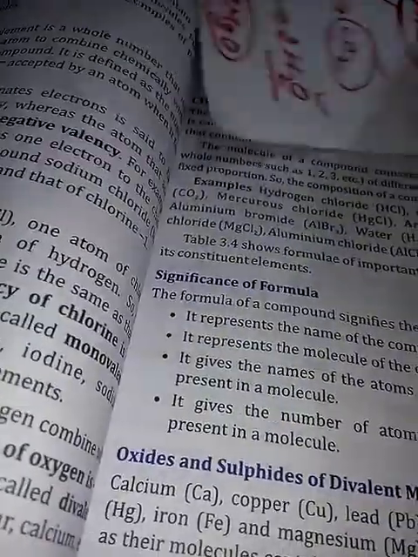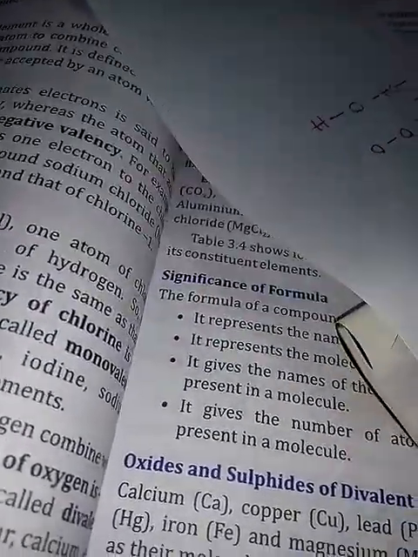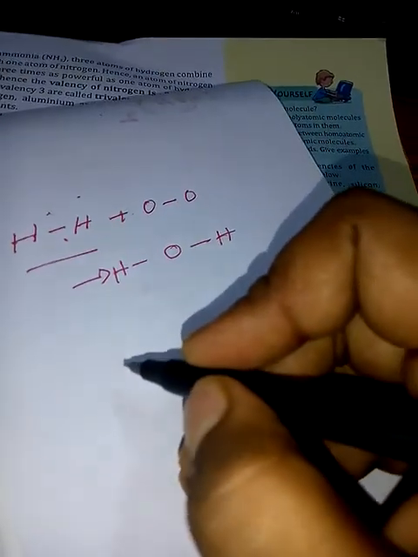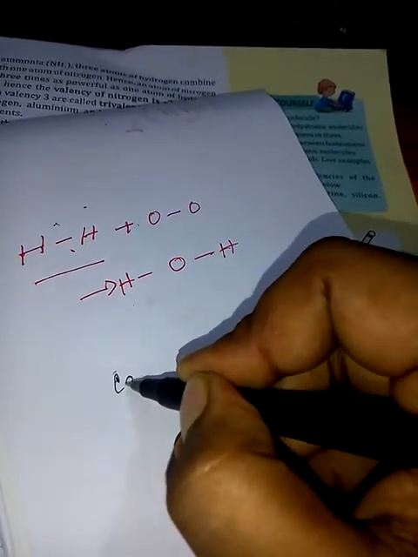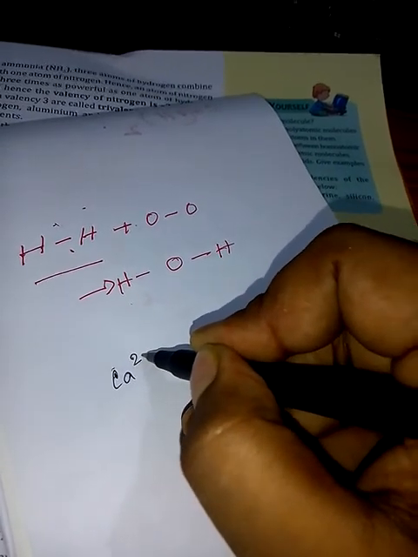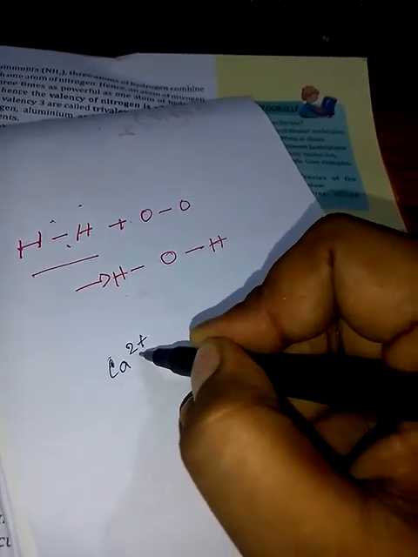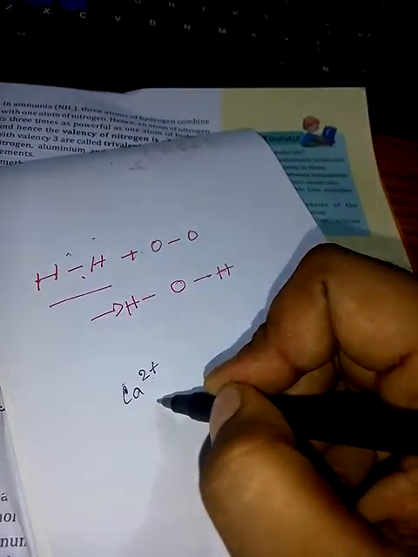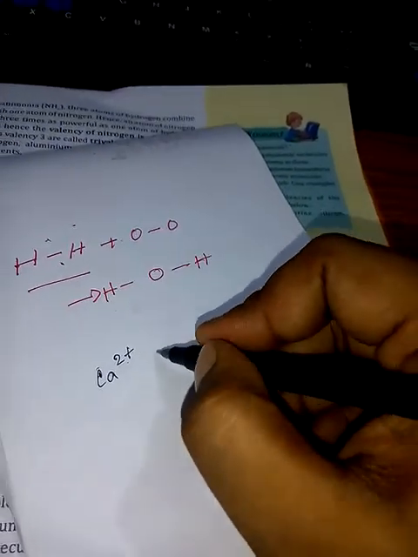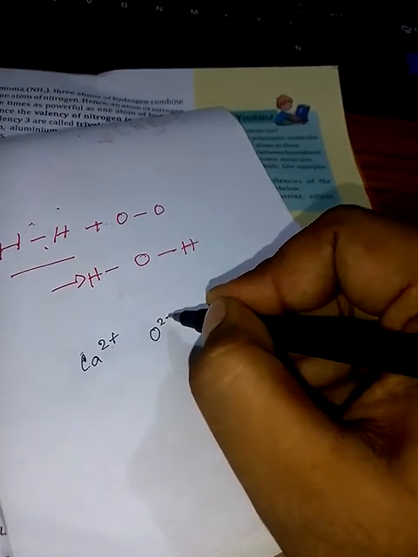Okay, I am showing you once to give you the idea of how we can write. Already in the previous topic we have learned how to write the formula. For example, say I am writing the formula of calcium oxide: Ca2+. Ca2+ is the charge because calcium is a divalent metal. Now write O2-.